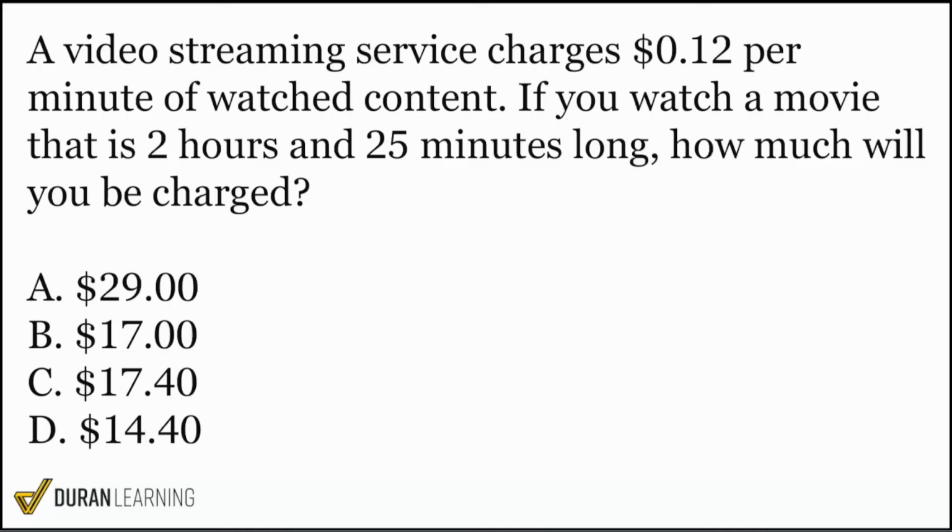So when we take a look at that, everyone, when we are trying to find the total cost, and we know that it's 12 cents per minute, what operation are we going to do once we actually have the number of minutes?